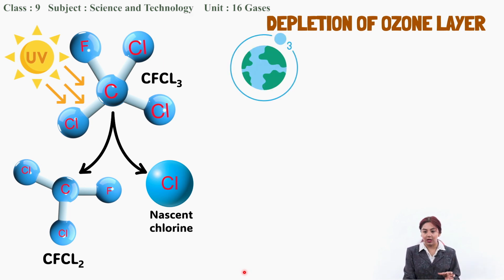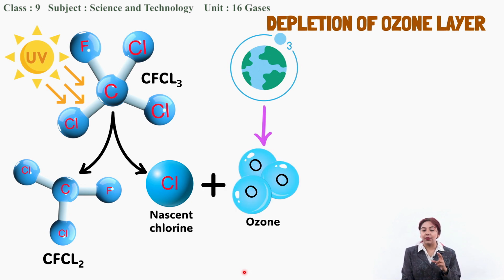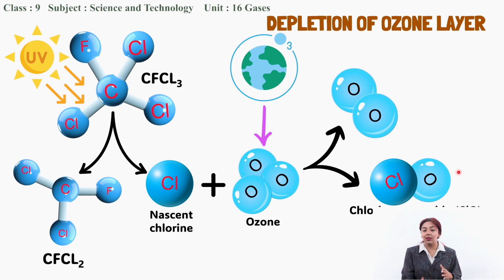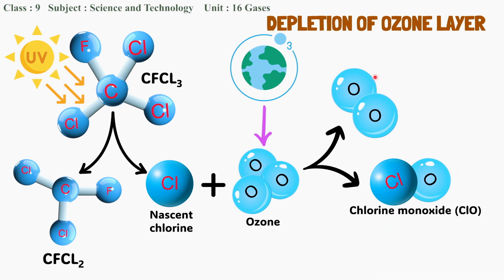It reacts with the ozone layer that is present in the stratosphere. So the nascent chlorine reacts with an ozone molecule and breaks it down. It gives us a molecular oxygen, that is O2, and